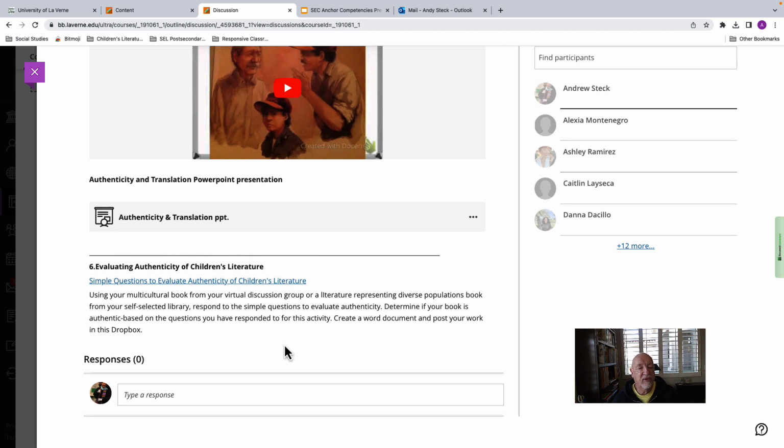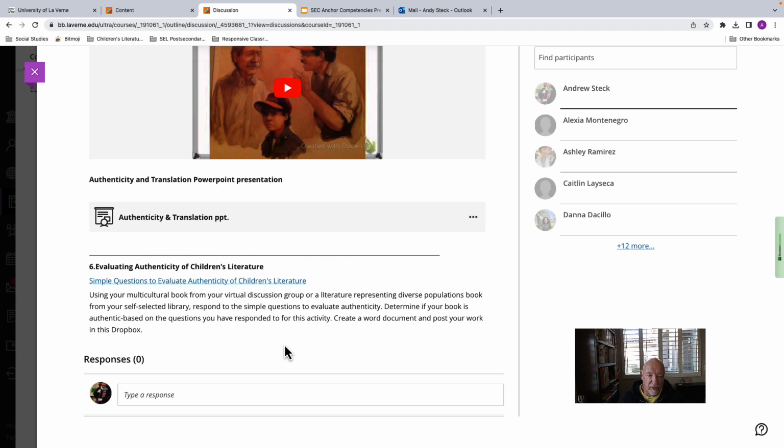The next activity is to evaluate authenticity in children's literature. Using your multicultural book from your virtual discussion group or a literature representing diverse populations book from your self-selected library, respond to the simple questions to evaluate authenticity.